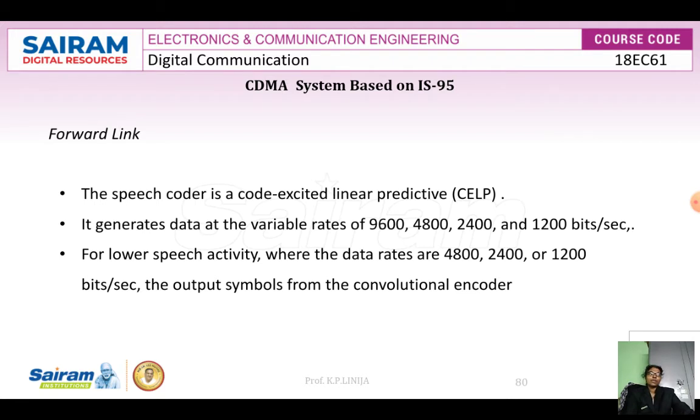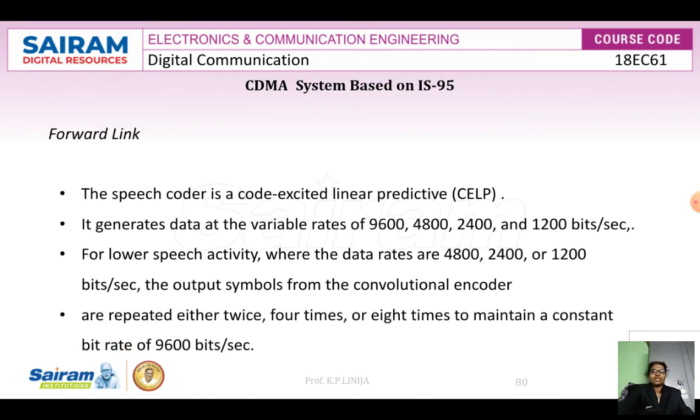For the lower speech activity rates, the transmitter power is reduced by either 3 dB, 6 dB or 9 dB, so the transmitted energy per bit remains constant for all speech rates. Lower speech activity also results in lower transmitter power, and because of this, a lower level of interference to other users occurs, and it can be detected in the reverse link also.